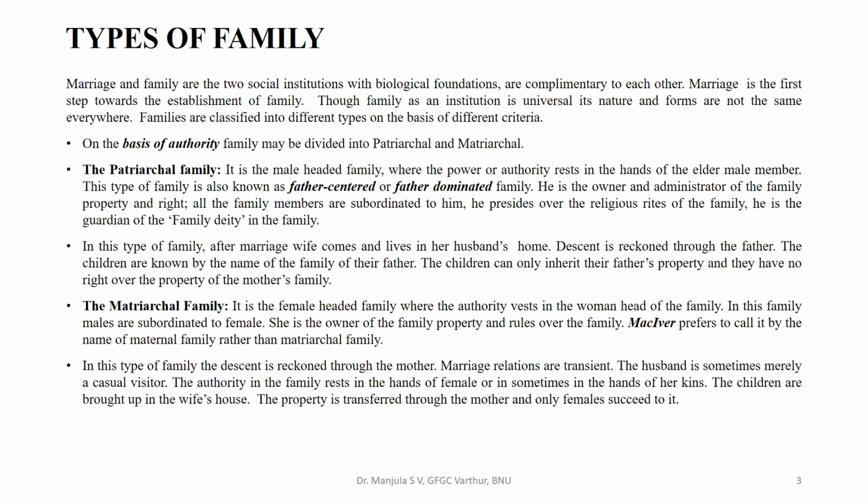Types of family. Marriage and family are two social institutions with biological foundations, complementary to each other. Marriage is the first step towards the establishment of the family. Though family as an institution is universal, its nature and forms are not the same everywhere. Families can be classified into different types based on different criteria. Now let us look into the different types of families.